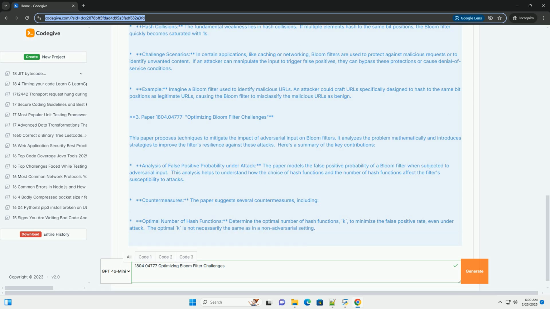Cryptographic hash functions. Using SHA-256, or other cryptographic hash functions like Blake2 or SHA-3, provides much better collision resistance than simpler hash functions like hash or murmur hash. While slower, the added security is often worth the performance trade-off in adversarial settings.